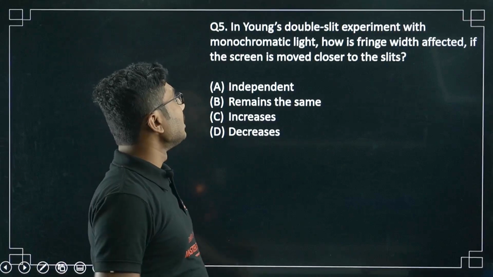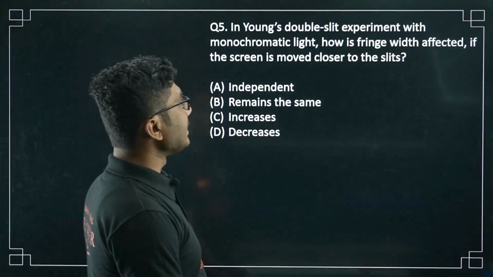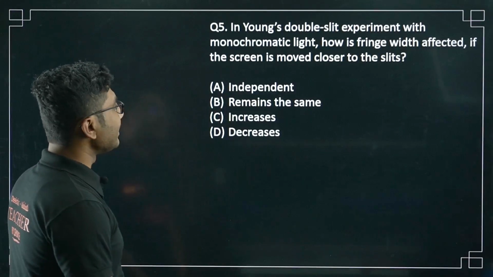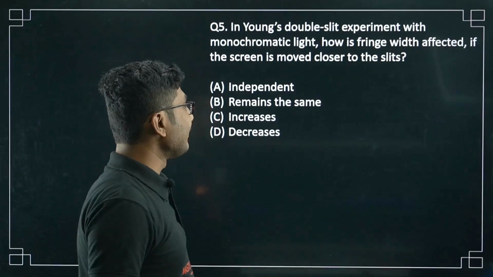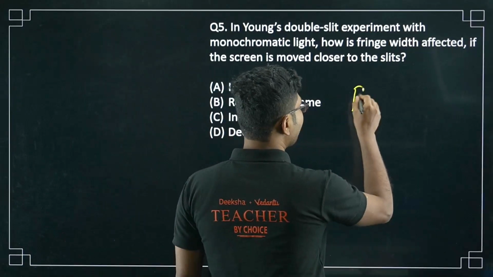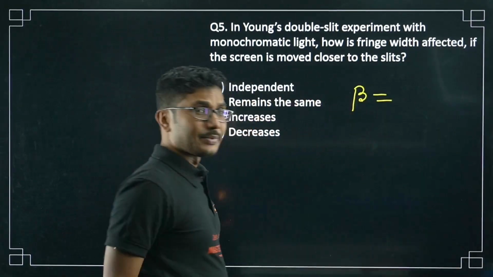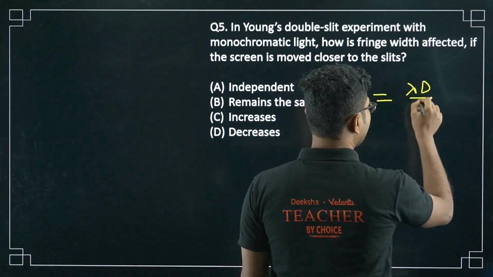In Young's double slit experiment with monochromatic light, how is fringe width affected if the screen is moved closer to the slits? There is a relation: beta, that is fringe width, is given by lambda D by d.